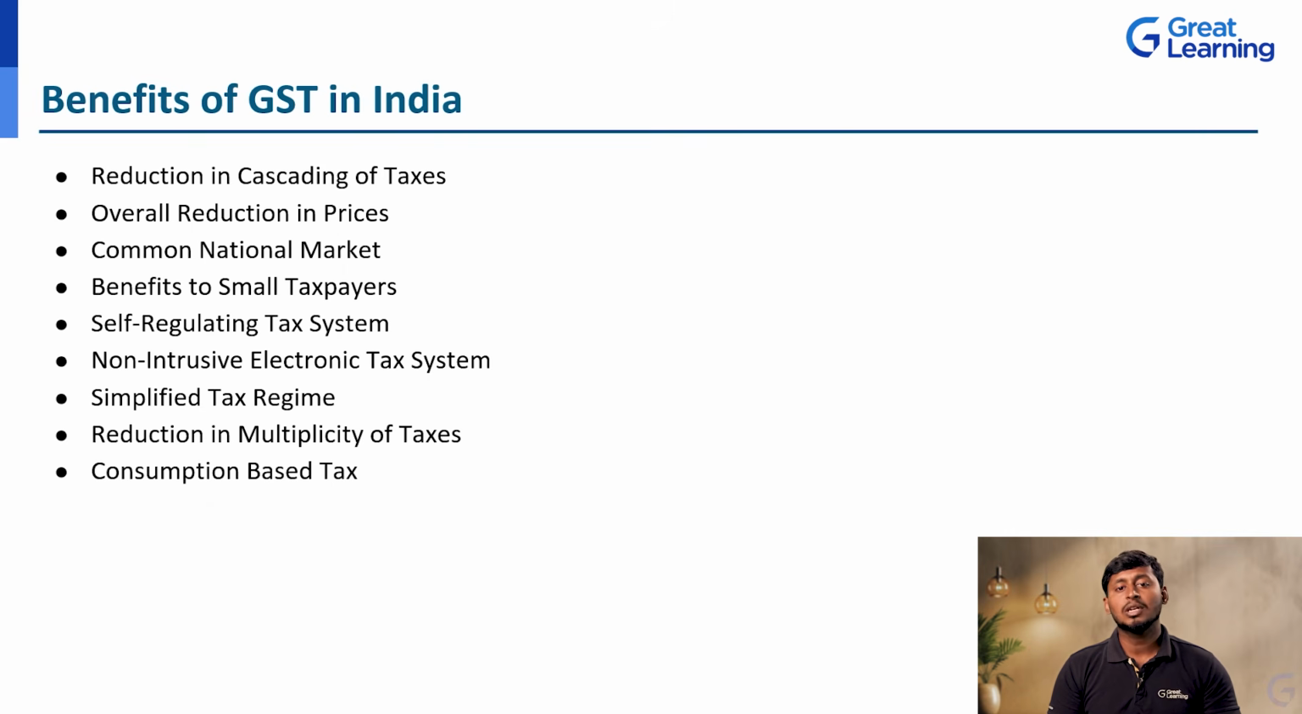Next, common national market, that is the global market. All the manufacturers, suppliers and exporters can easily participate in the global market. Next, the benefits for small taxpayers. I have already discussed that they are encouraging small and medium entrepreneurs as well as taxpayers, giving them a lot of tax reduction or rebates. Next, self-regulating tax system. If you go to any other state also, the GST rate is the same.